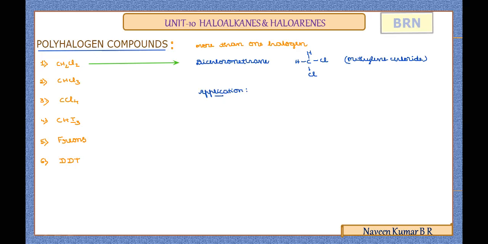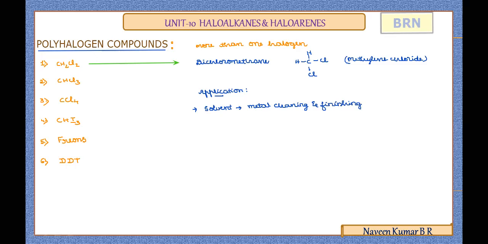The main application of dichloromethane is that it is used as a solvent, majorly as a solvent for metal cleaning and finishing.